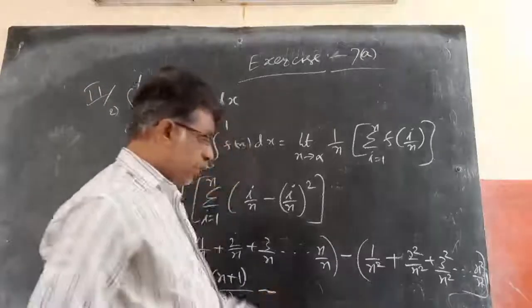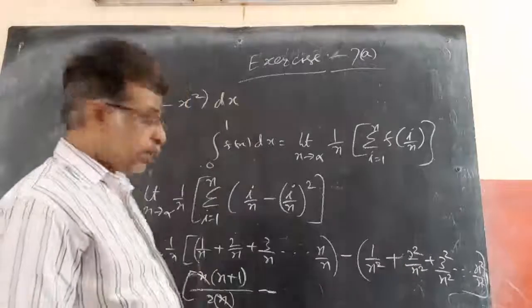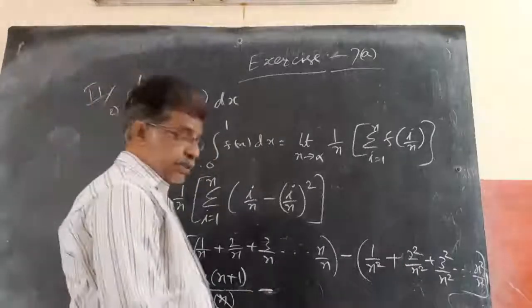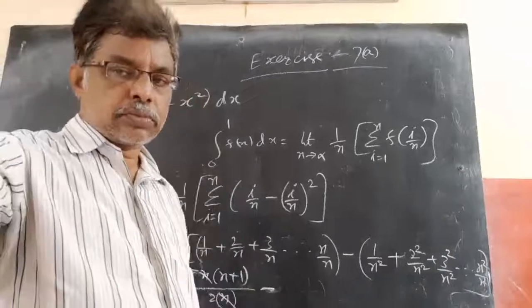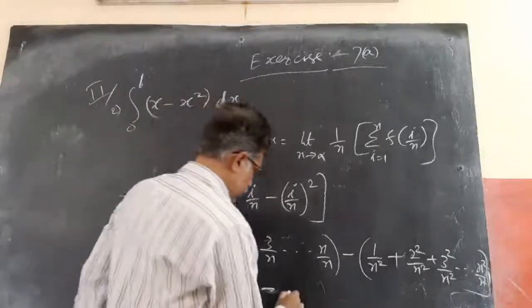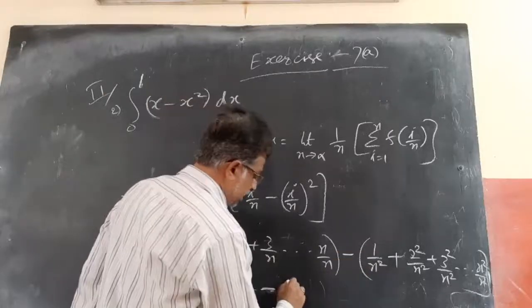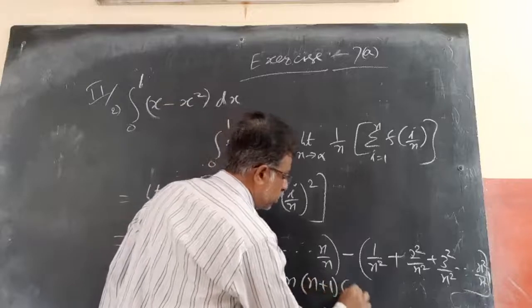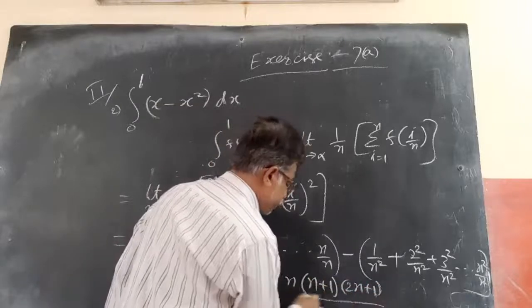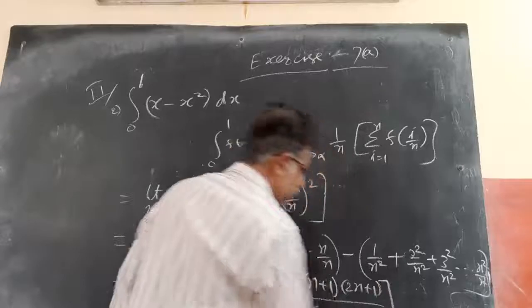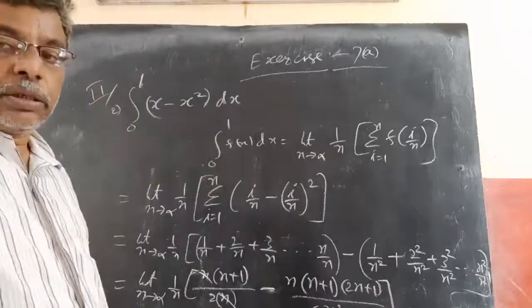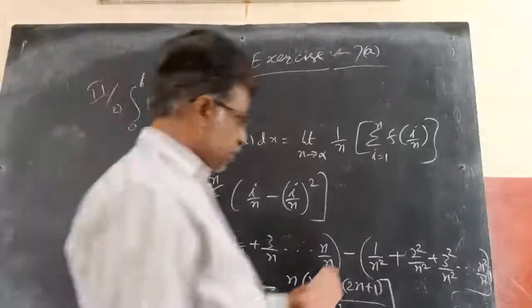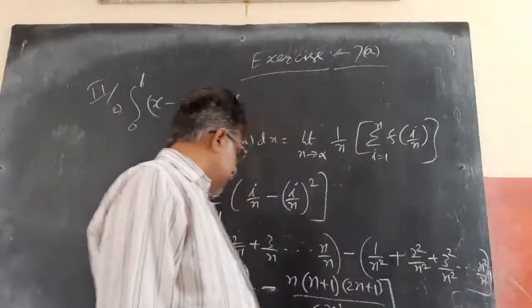Minus, this is the sum of squares of n natural numbers, which is n into n plus 1 into 2n plus 1 by 6, by n square as this.